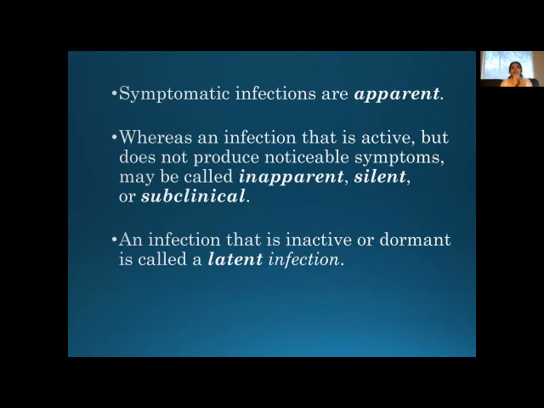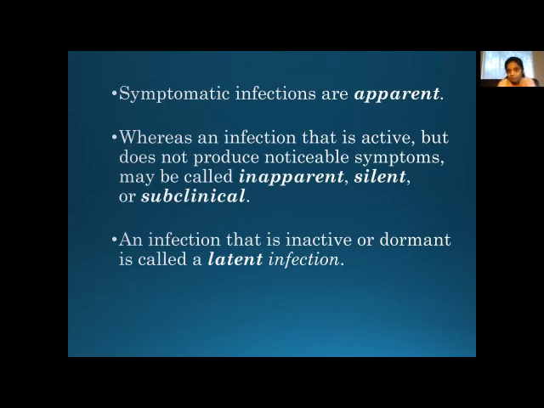Whereas an infection that is active but does not produce noticeable signs and symptoms may be called inapparent, silent infection, or a very important terminology, subclinical infection. Now, what is that? There are some patients of COVID who don't have any symptoms. By laboratory test, you can understand that they do have the agent inside their body.